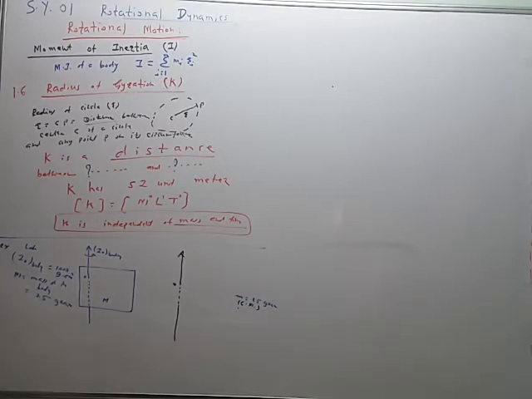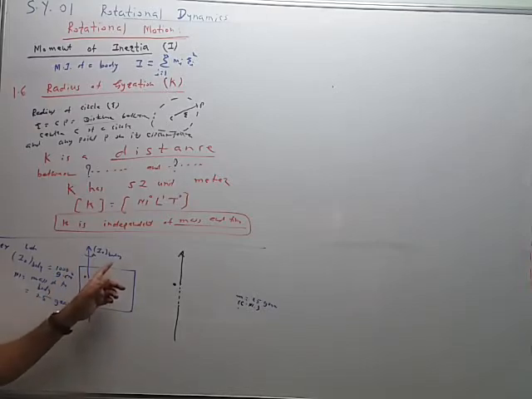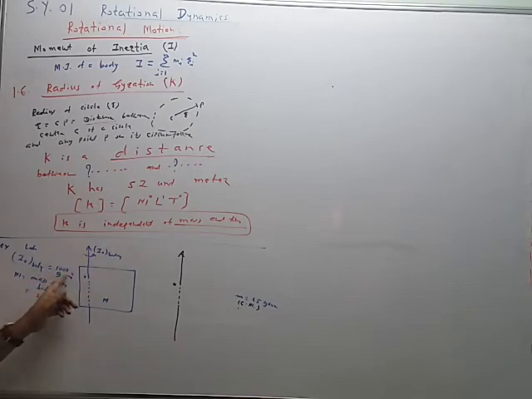So this is the case number 1, where the whole body of mass 25 gram in the form of a rectangular plate is rotated like this. So its moment of inertia is 1000.